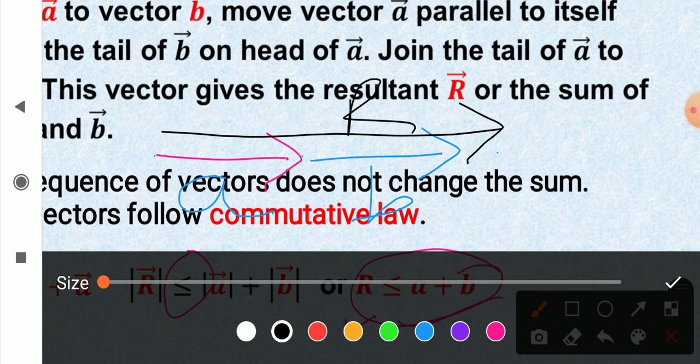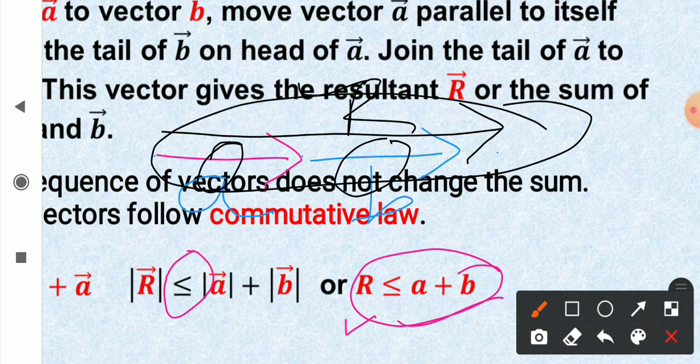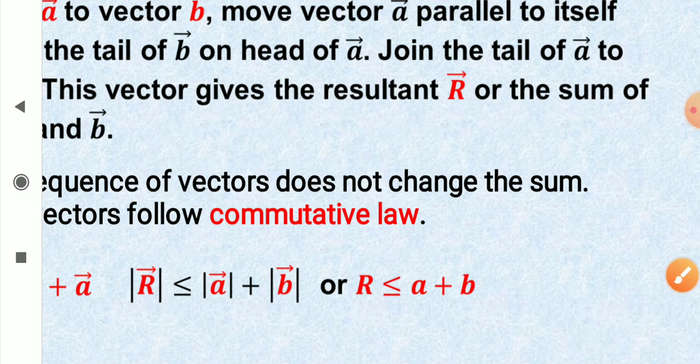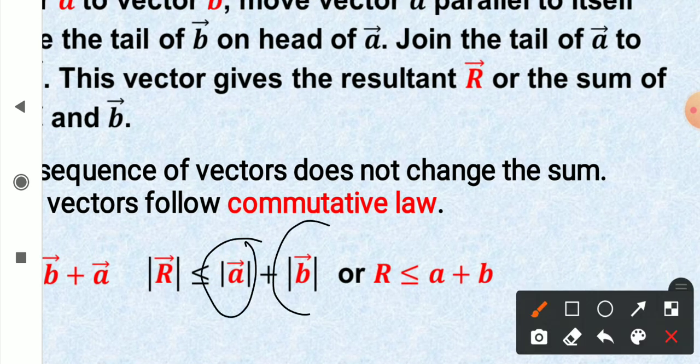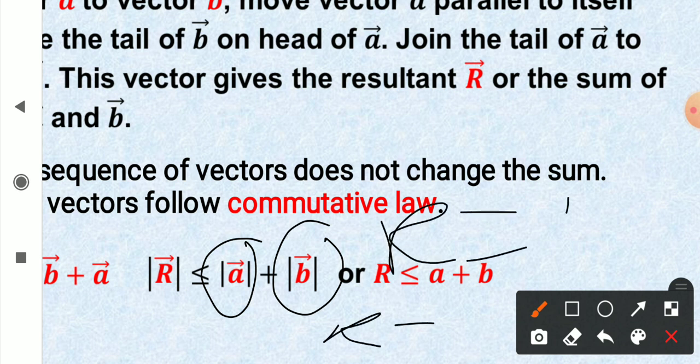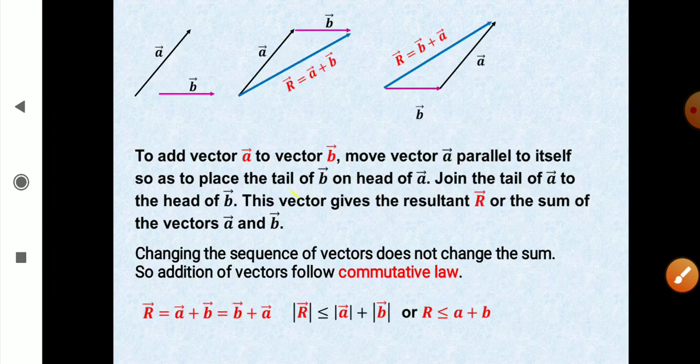And in this case, this R will be equal to A plus B. So this is the limiting case: if the direction of both vectors is the same, then the magnitude of their vector sum will be equal to the sum of both. So that means when vector A and vector B are along the same direction, then R is equal to A plus B, and if they are not along the same direction, then R is less than A plus B. So that's a very important thing.